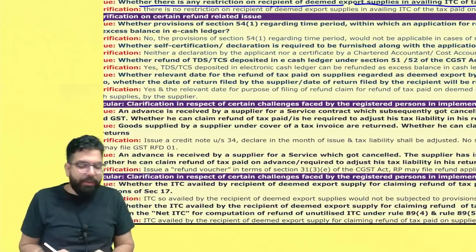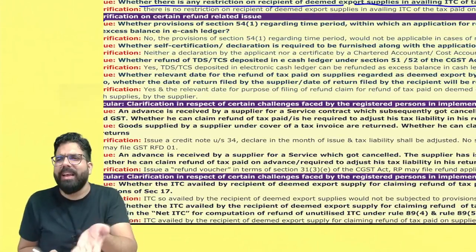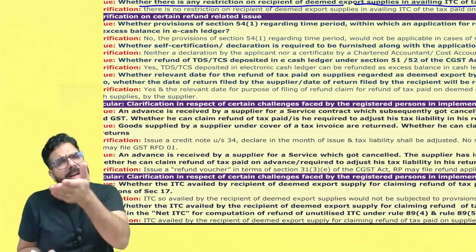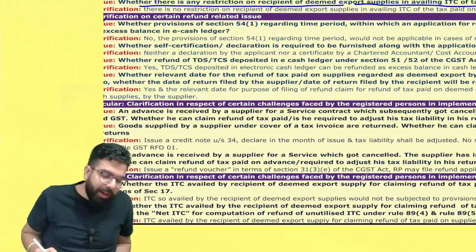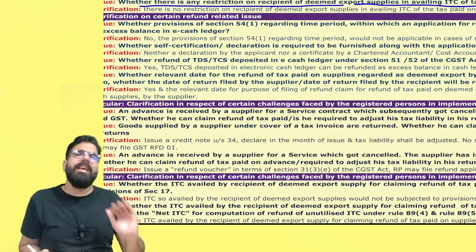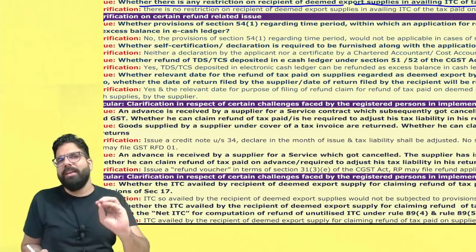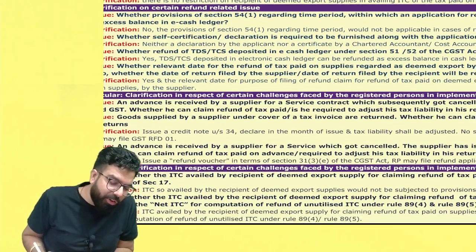The next one over here is clarification. Number one clarification is whether there is any time limit for applying for refund from your e-cash ledger. E-cash is your cash only. There is no time limit which is applicable. The next one is whether self-declaration or CS certificate is required. They are telling, for refund of the e-cash ledger, it is your cash, there is no unjust enrichment etc. applicable. CS certificate or self-declaration is not required.